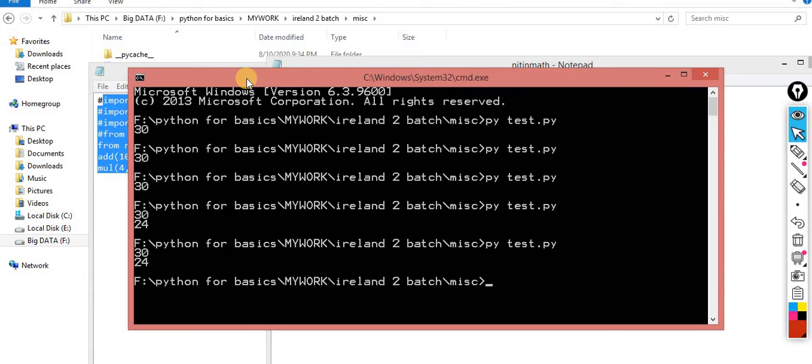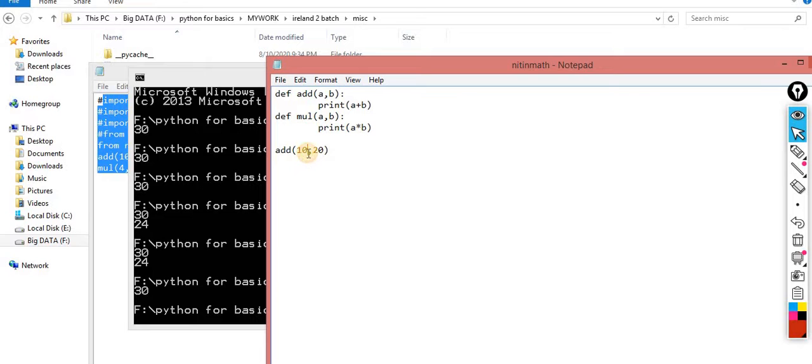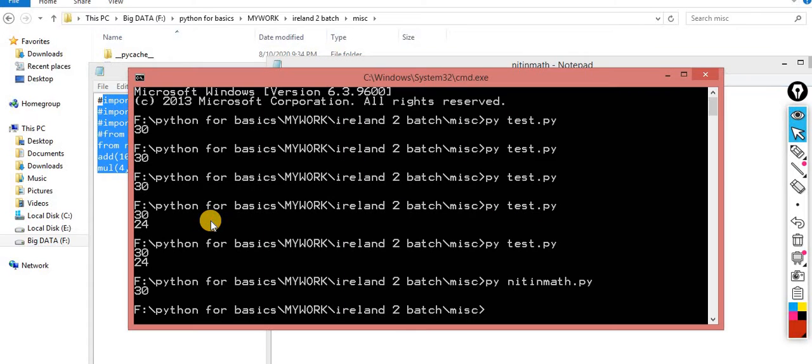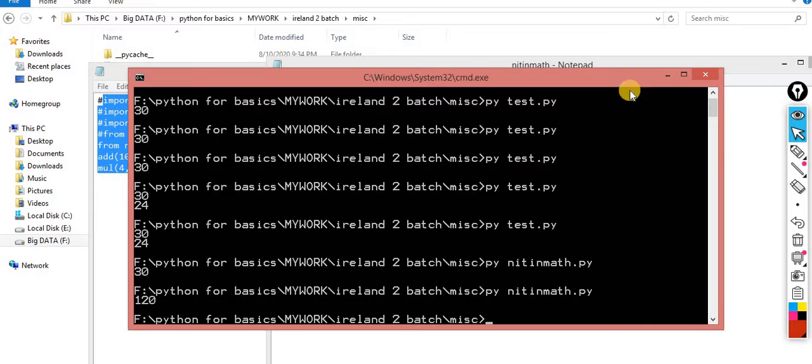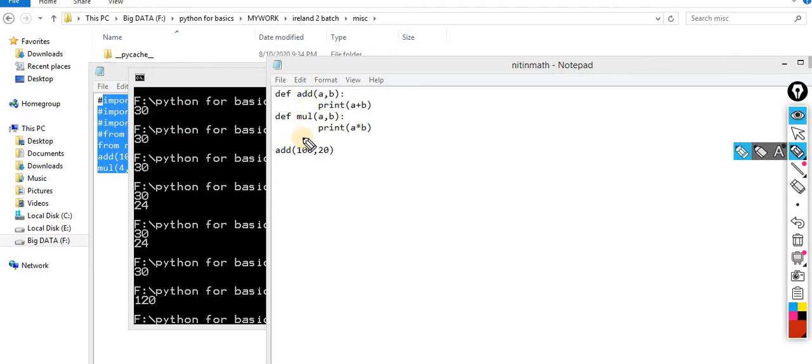Now I am showing you the running mechanism of this one. So Nitin Math. Now you get exactly the same output, that is 30. Now I am changing something, and now you are getting 120. Perfect, good. Now understand my concept. Please listen very carefully. This function I call over here, and whenever I execute this file, this is automatically called, and this concept is implemented. Now understand my point.